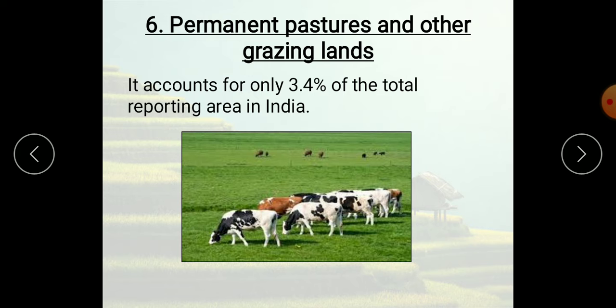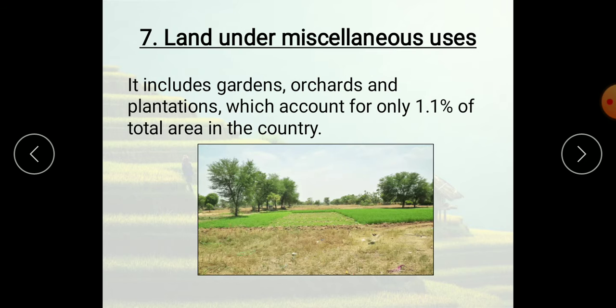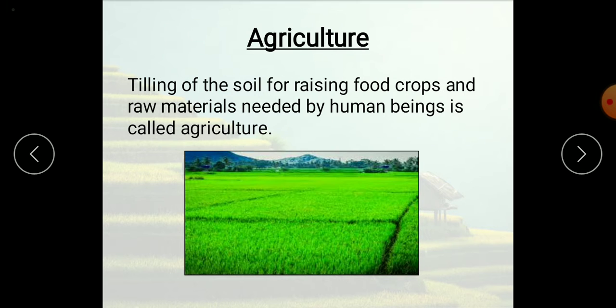It accounts for only 3.4% of the total reporting area in India. Next, land under miscellaneous uses. Miscellaneous means any purpose, small uses. It includes gardens, orchards, and plantations, which account for only 1.1% of total area in the country.